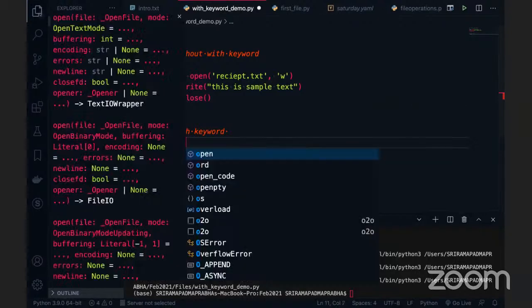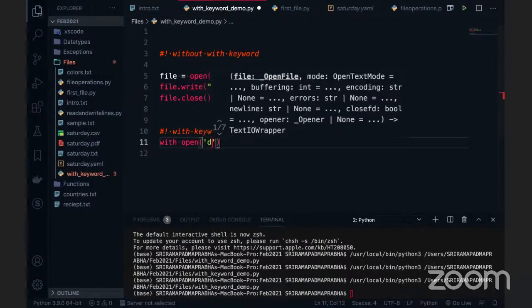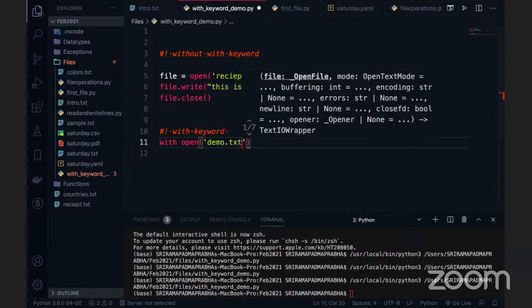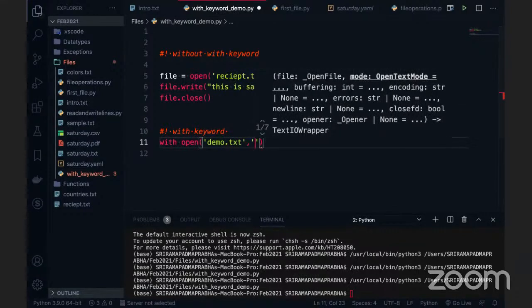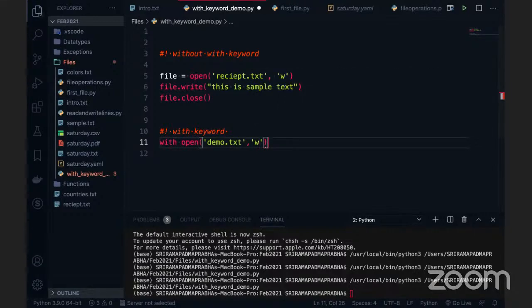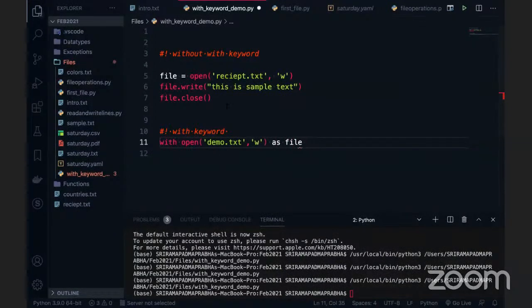So I'm going to open the file now by using the with keyword. With space, then the rest of the code is the same. What is the file name? This time I'm going to use demo.txt, which is another file, with w mode. Then we have to give an alias name for this, called file. Or if you want, you can write receipt.txt also. This is an example of the difference between with and without with.